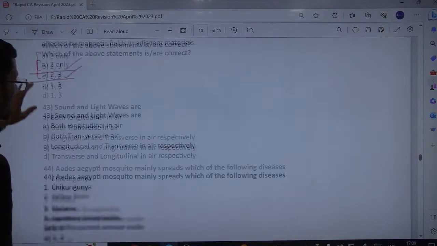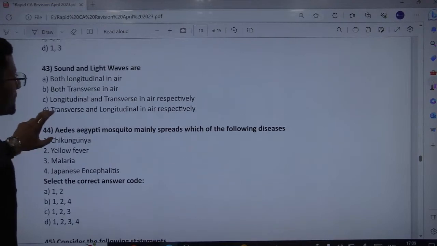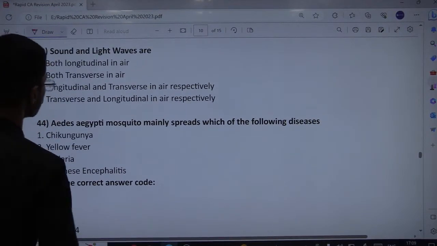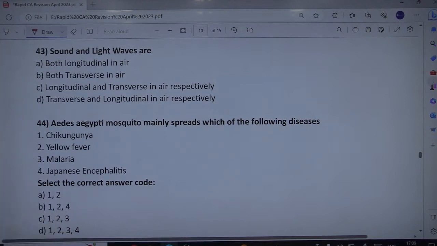Next is sound and light waves are. Again an easy question from general science. Sound and light waves are. Yes, sound wave is of course longitudinal and light wave is transverse. Then what is the difference?